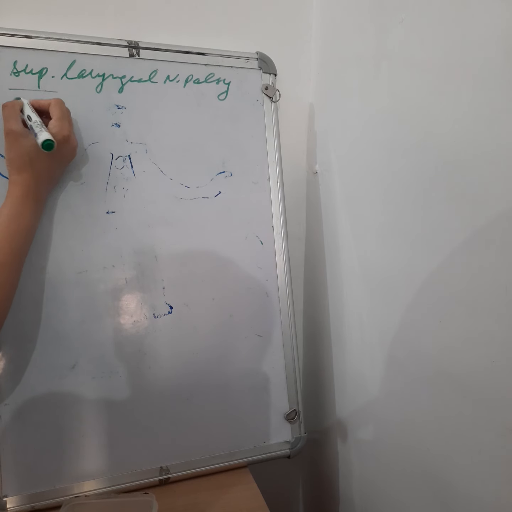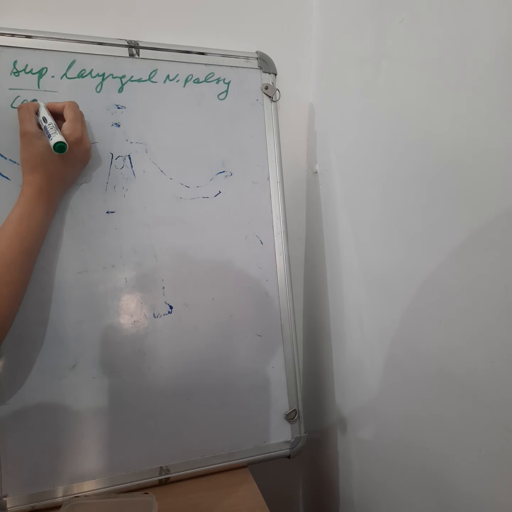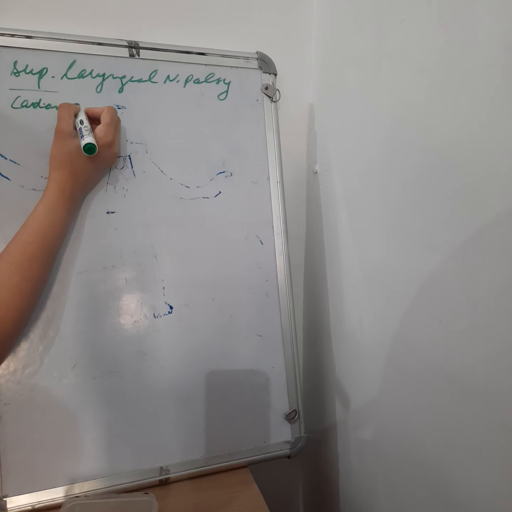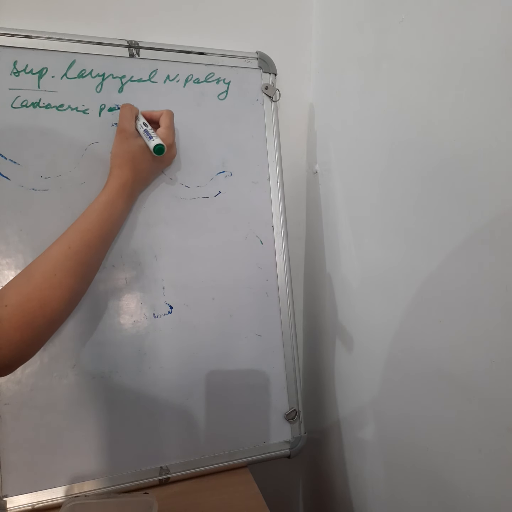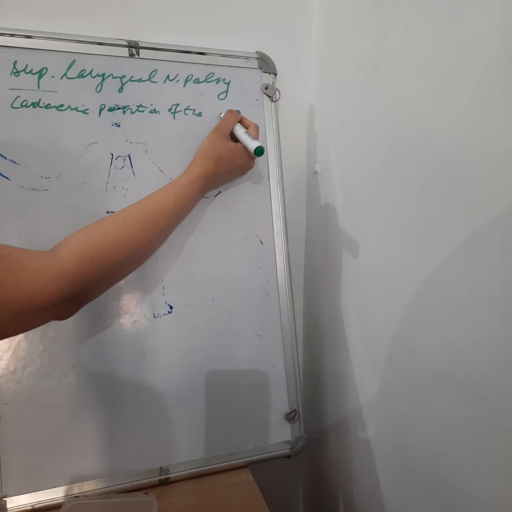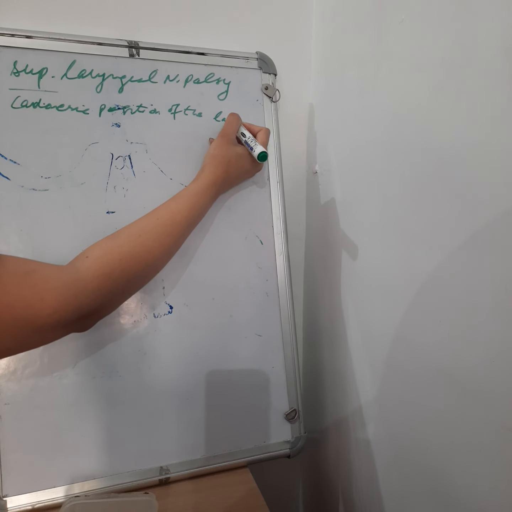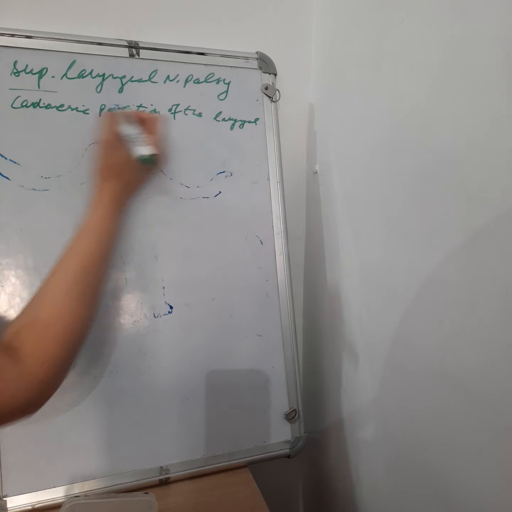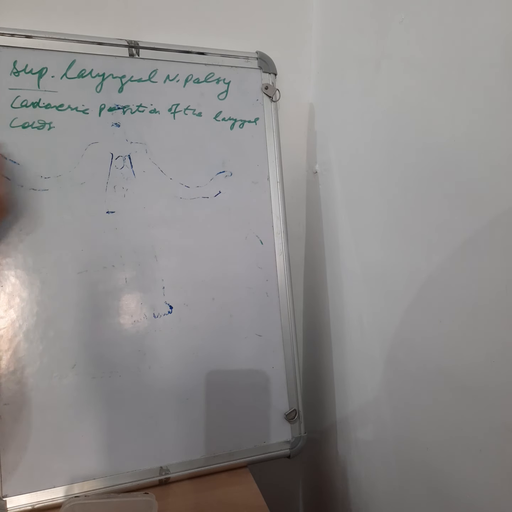So its palsy causes the cadaveric position of the laryngeal cords. This is very important.